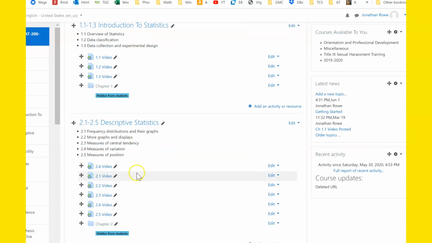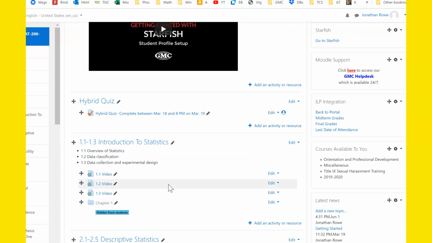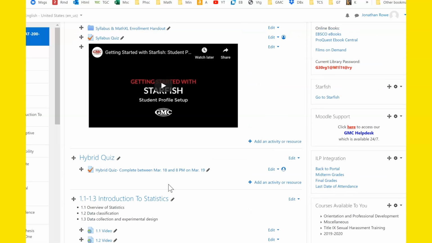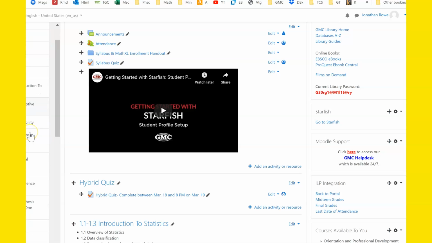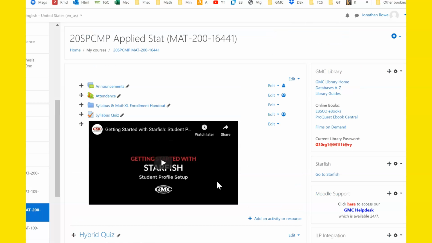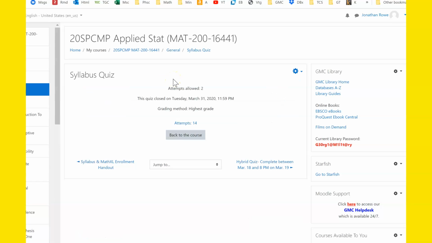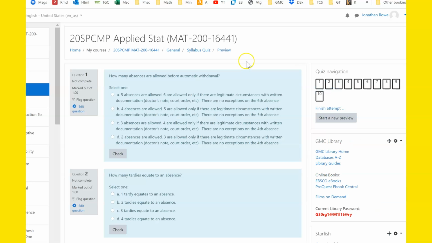Once you do chapter 1 and chapter 2, then there will be a test over those 2 chapters. I plan to make a calendar so that you'll know when the due dates for all these things are going to be. Let's go to the syllabus quiz as well. Make sure we know how to answer the syllabus quiz. Okay, so here's the syllabus quiz. Let's go through the questions. And by the way, this syllabus quiz will count as a grade in the practice category.